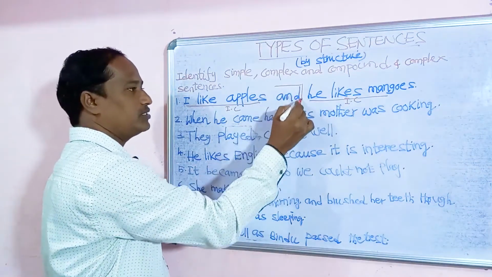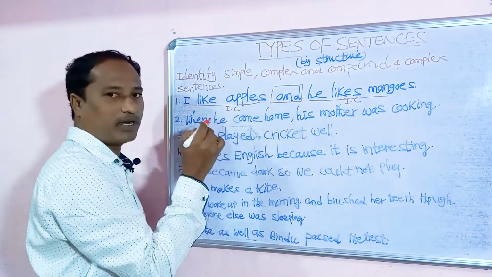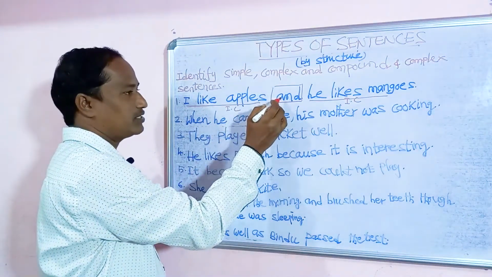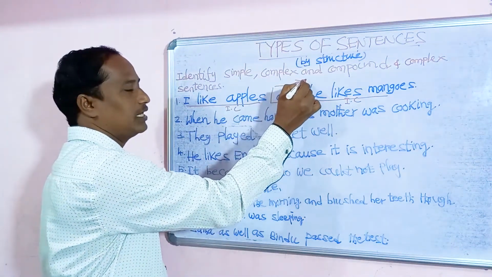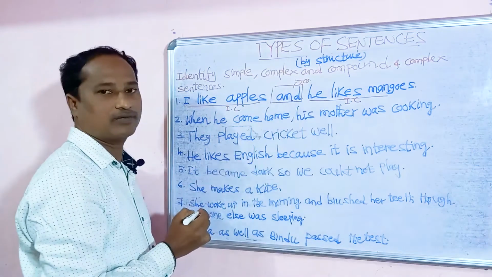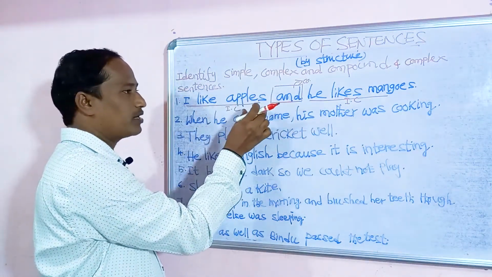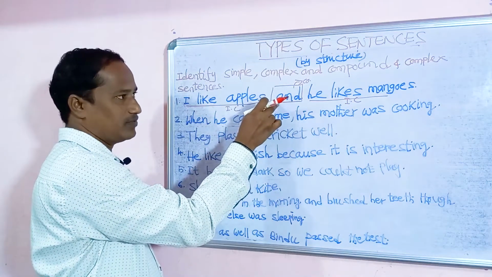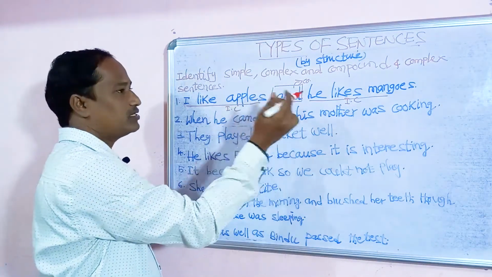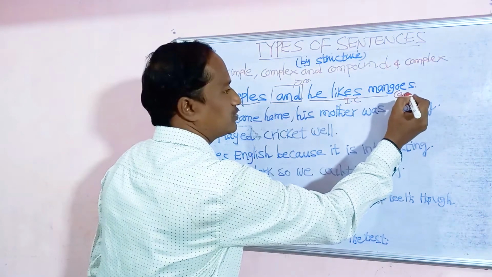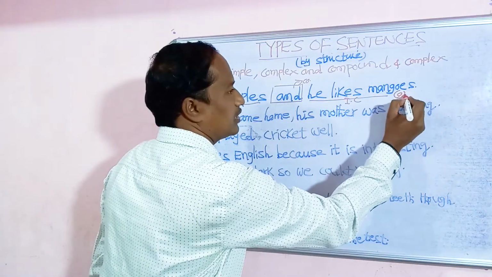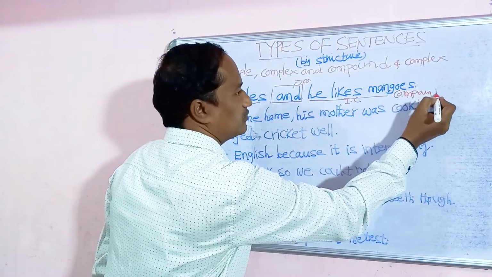These main clauses are connected with the conjunction "and". What kind of conjunction is it? It is a coordinate conjunction. So there are two main clauses connected with the coordinate conjunction "and", so it is a compound sentence.